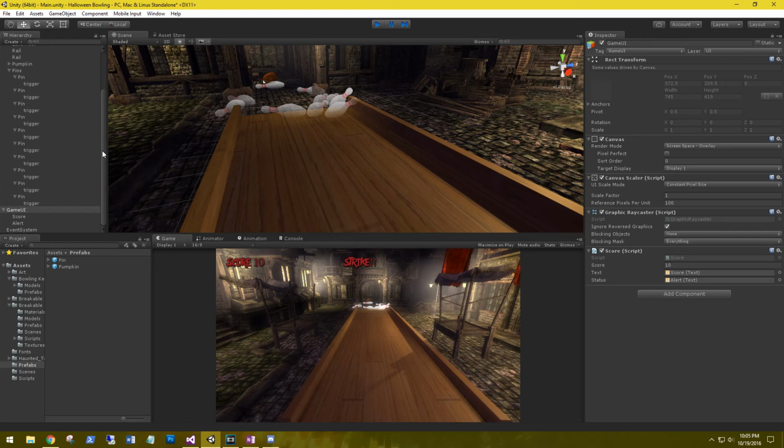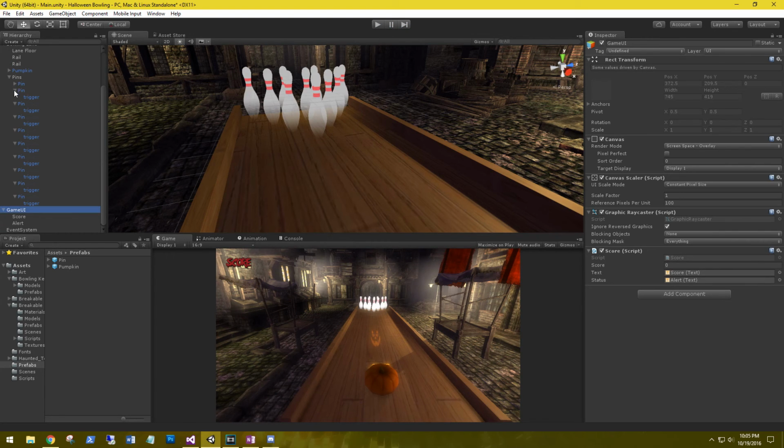Alright. Let's add a spider web at the end of our bowling lane.